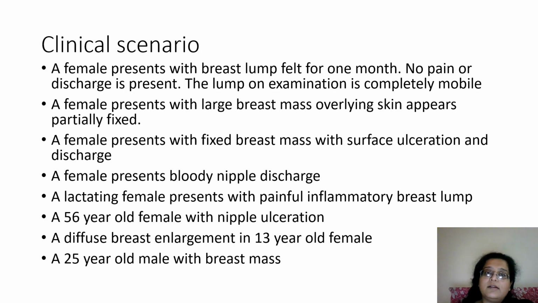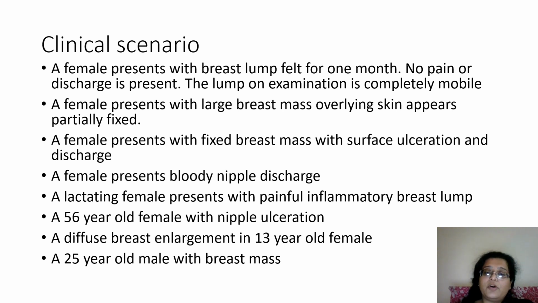Again, the clinical scenarios remain the same. It's either a patient with a movable breast lump. Movable breast lumps are rarely malignant. If it is a patient with a fixed lump, then that is definitely malignant. A patient with bleeding from the nipples is definitely malignant, something like a ductal papilloma. I mean, it's a tumor. It can be a papillary carcinoma or a papilloma.